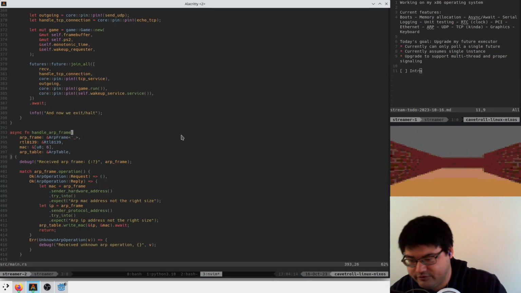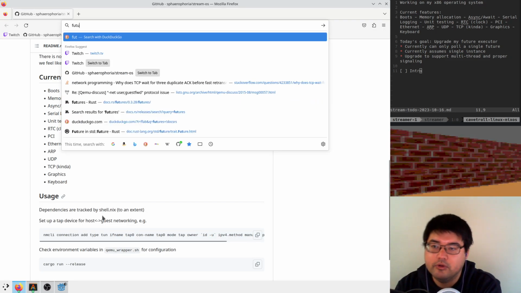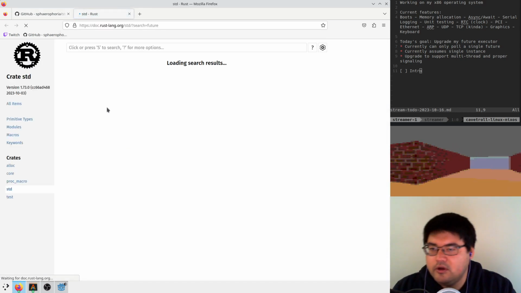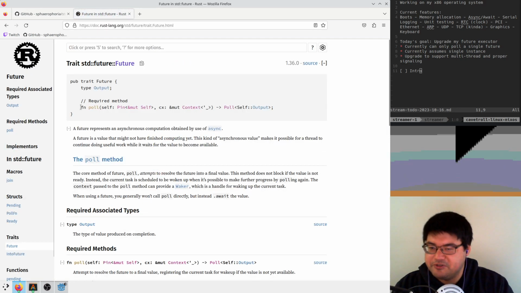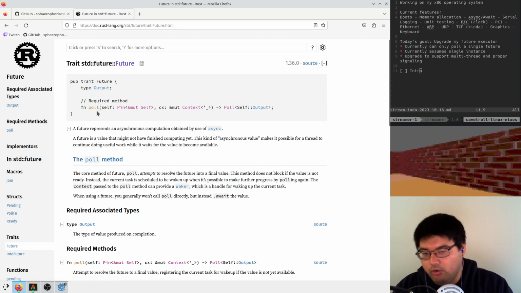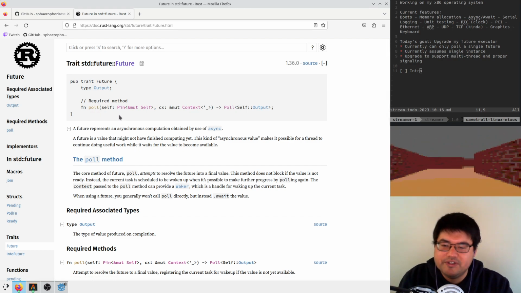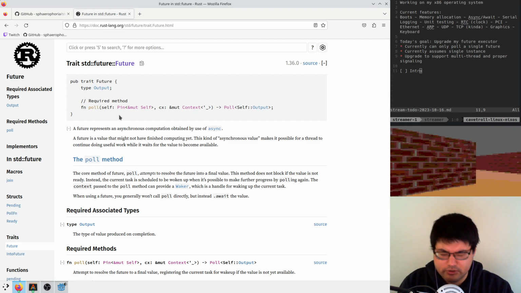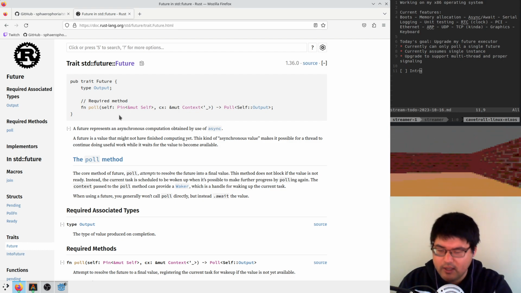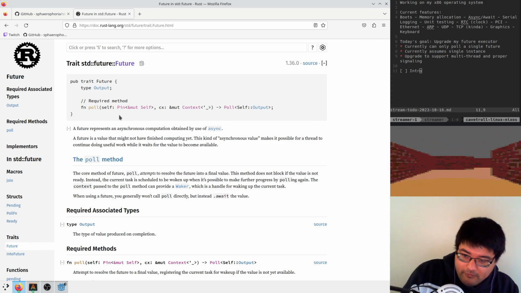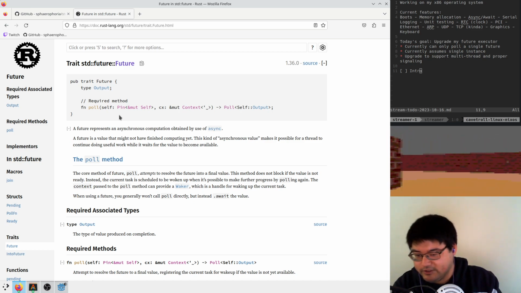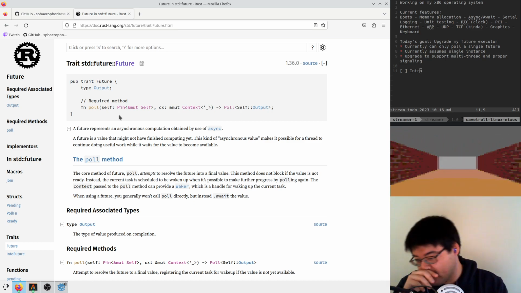The implementation of a future is basically a thing that you poll for readiness. So every once in a while you look at this future and you say, are you ready? Are you ready? Are you ready? And it'll be like, nope, not ready right now. I'm busy. I haven't got my data yet. So go away, do something else, right?